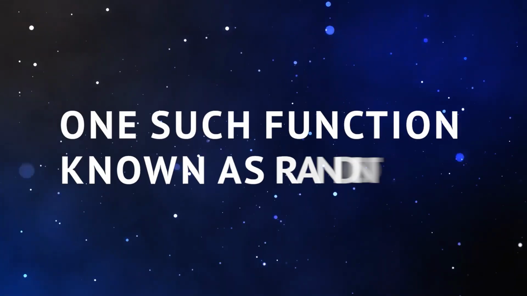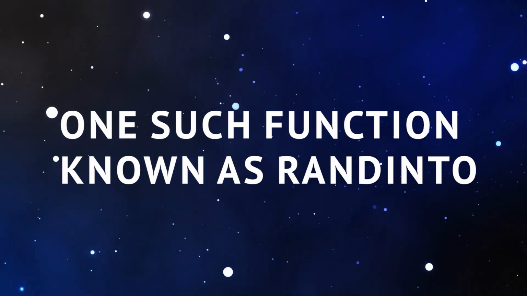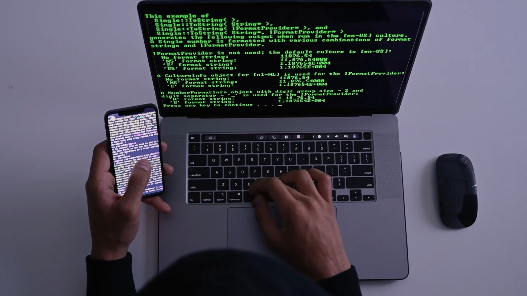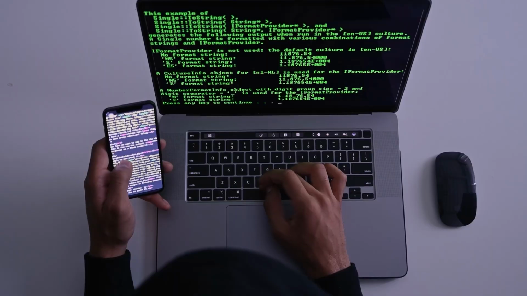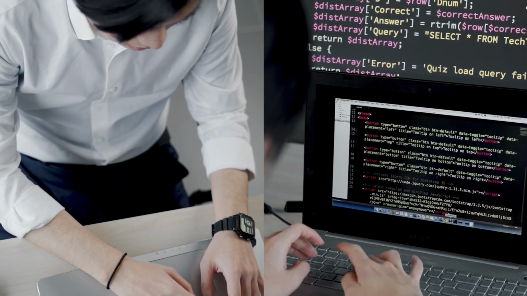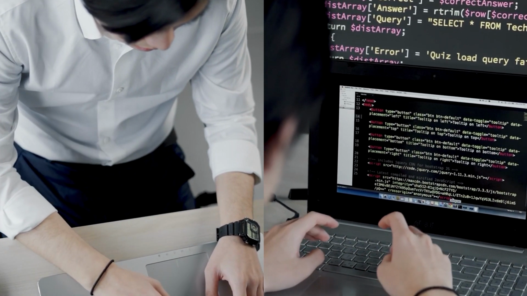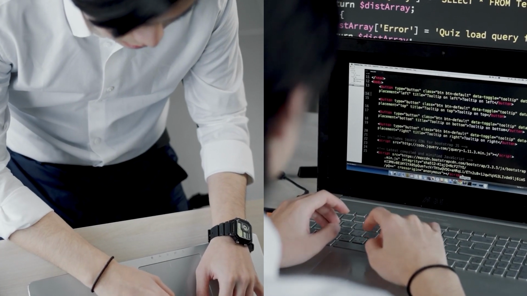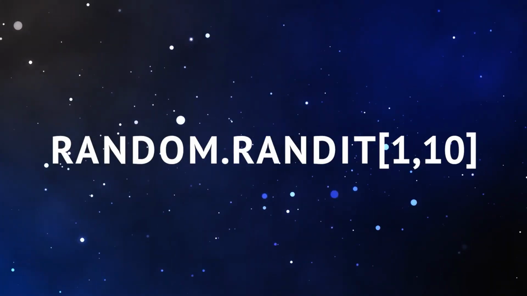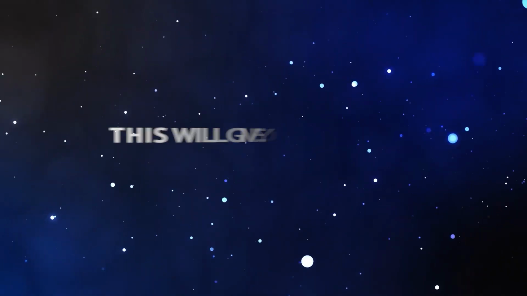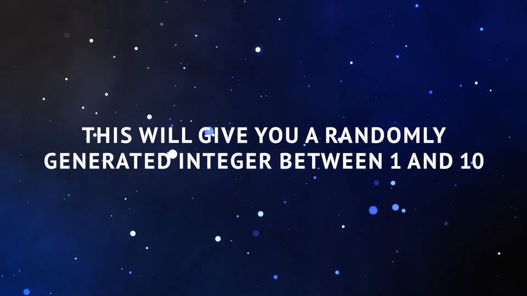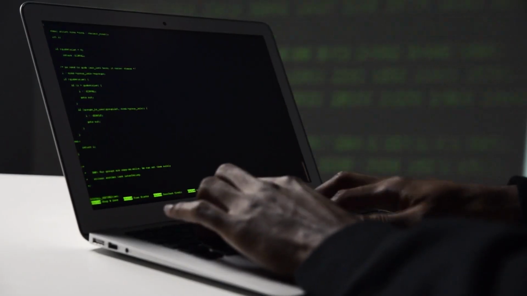One such function, known as randint(), allows you to generate random integers within a specified range. In the case of generating a random number between 1 and 10, you can utilize the randint function and specify the range as follows: random.randint(1, 10). This will give you a randomly generated integer between 1 and 10 every time the program is run.